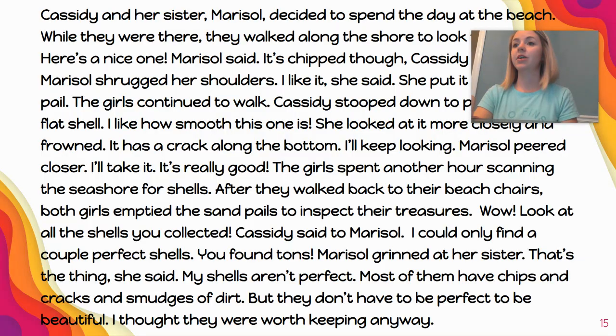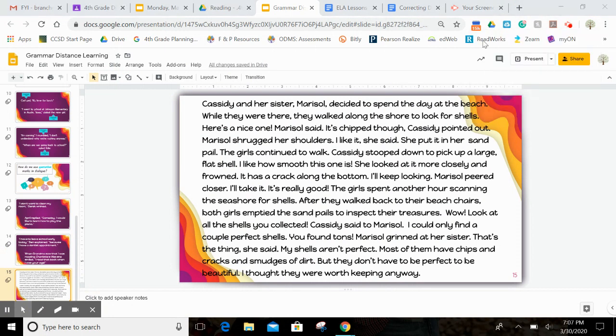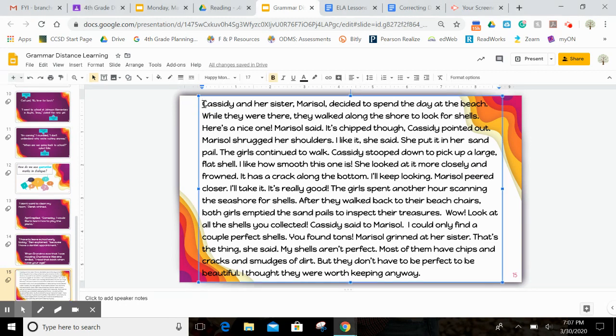All right, so now I'm going to show you what you will be doing for your assignment today. You're going to get a lengthy paragraph like this one, and you're going to read it, and you're going to try to find the dialogue. And when you find it, you're going to put quotation marks around it. So I'm going to show you how to do that. First, I'm going to read this whole thing to you. While I'm reading, try to catch the dialogue. We're going to go back through it piece by piece, sentence by sentence, and I'll show you how to add those quotation marks. So here it goes.